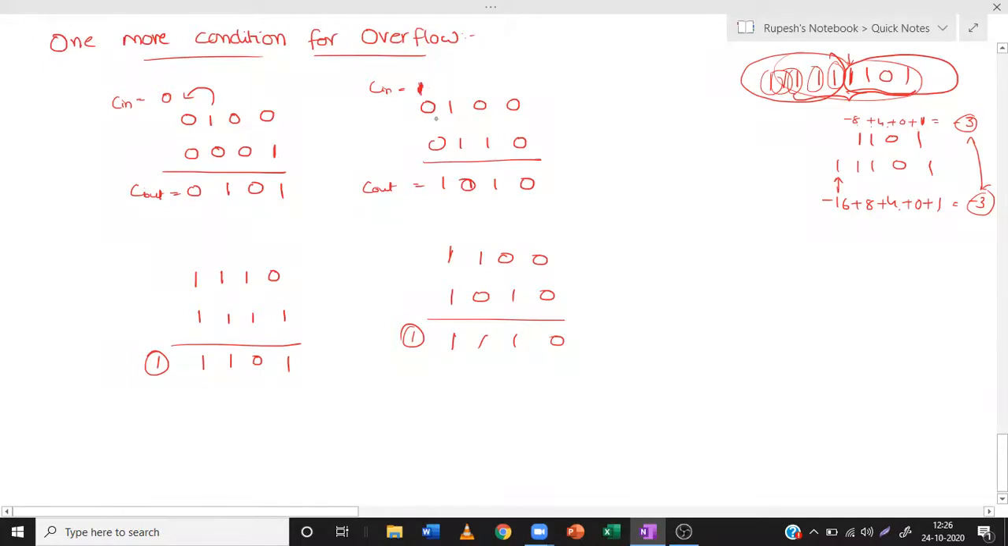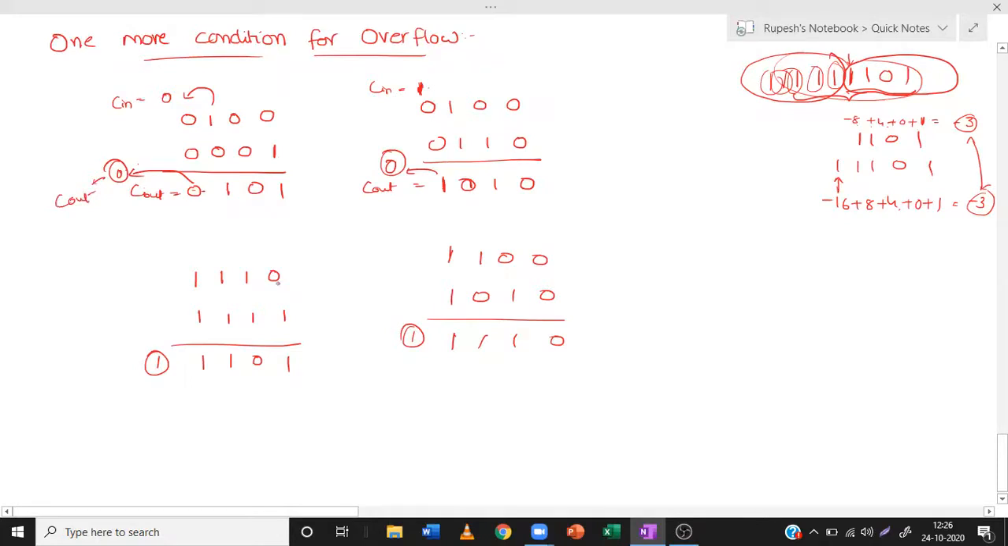1 plus 0 is 1 and the carry is 0. Okay, carry is 0. Here also the carry is 0. 0 plus 0 is 0 and the carry will be 0. That means here this is the output carry. So C in and C out.